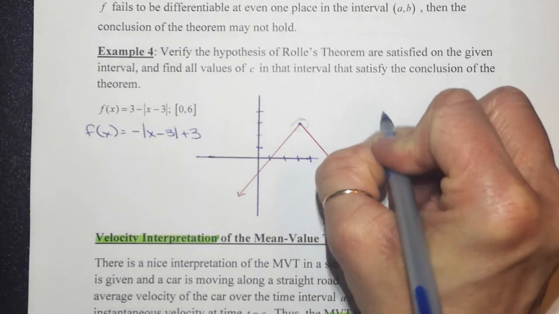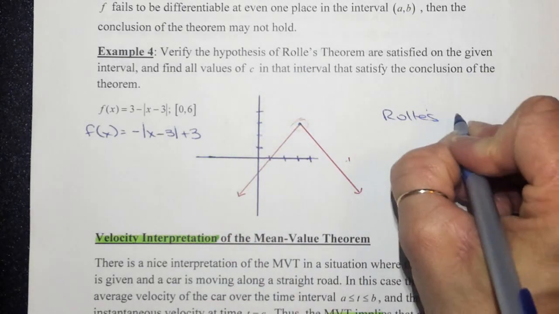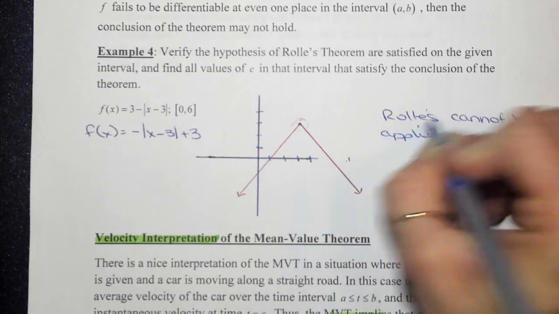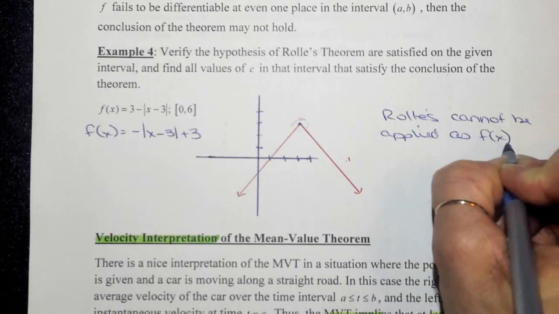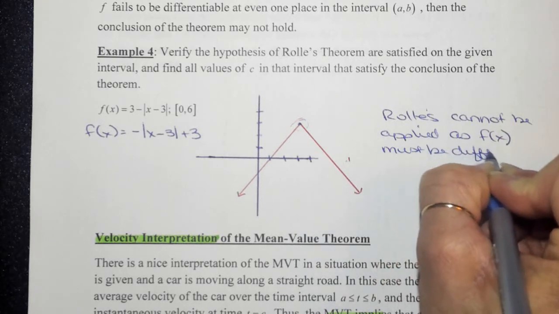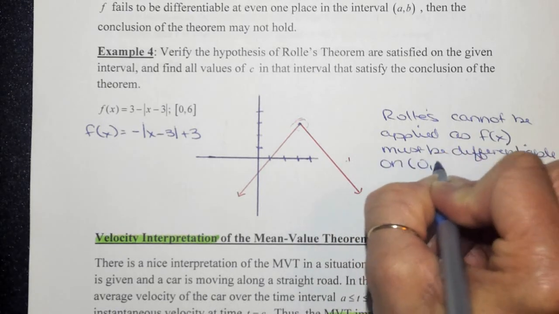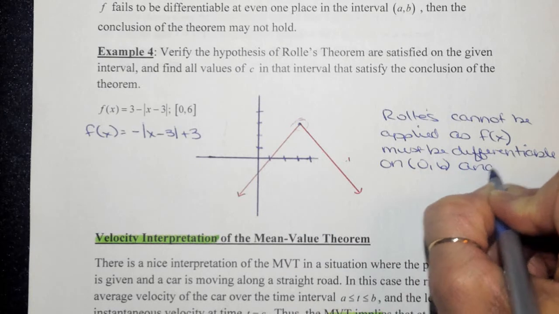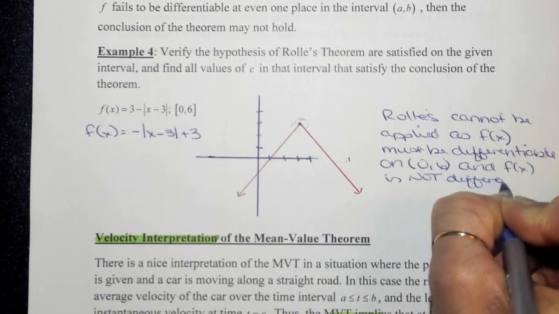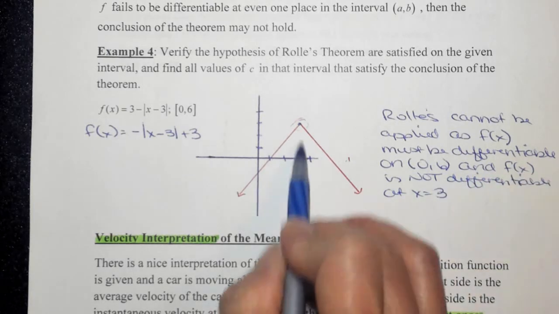So you would just make a statement that Rolle's, because that's what they're asking for here in the question, cannot be applied as f of x, you don't have to state the whole function, must be differentiable on the open interval from 0 to 6, and f of x is not differentiable at x equals 3, because that's where the vertex is.